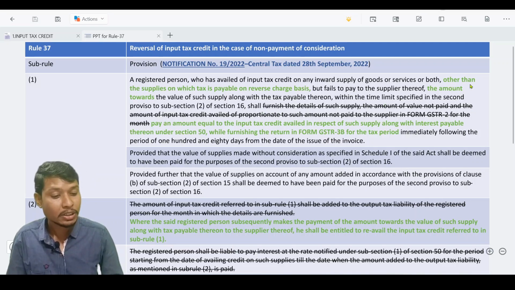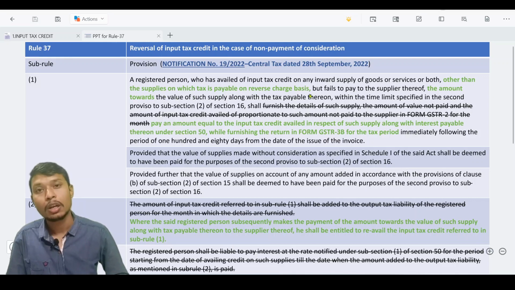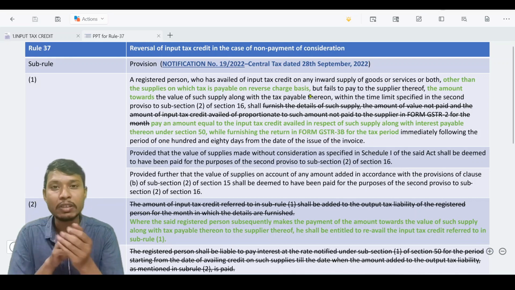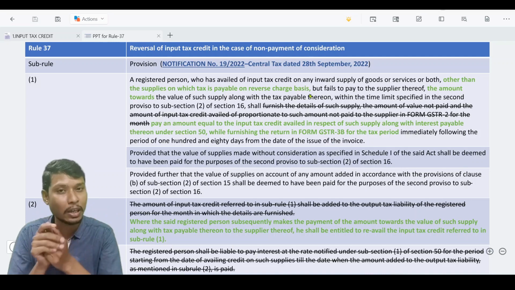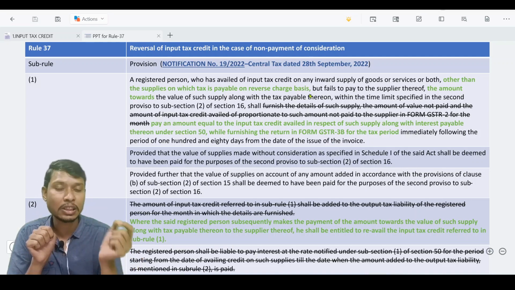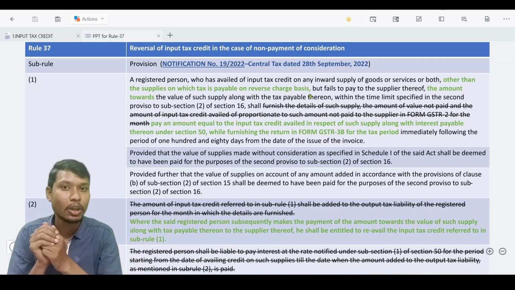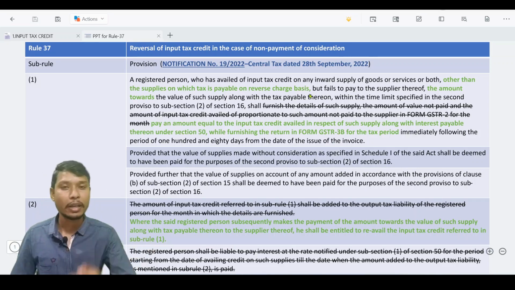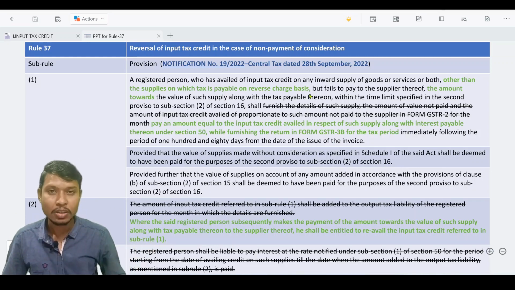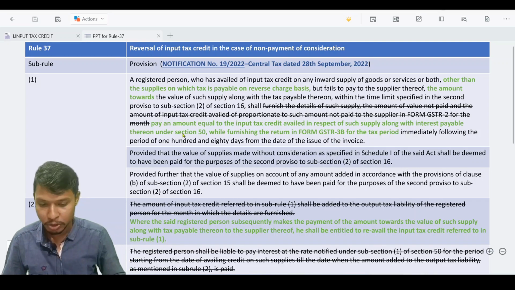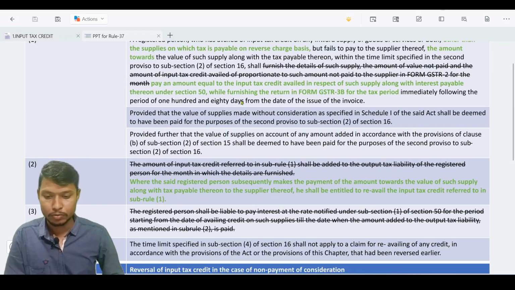The first amendment is: other than the supplies on which tax is payable on reverse charge basis. We already discussed that Rule 37 has 3 exceptions. The first exception is RCM, which is discussed in section 16 subsection 2 second proviso. That part has now been added in Rule 37. Okay, there is nothing much to discuss here with respect to this amendment.